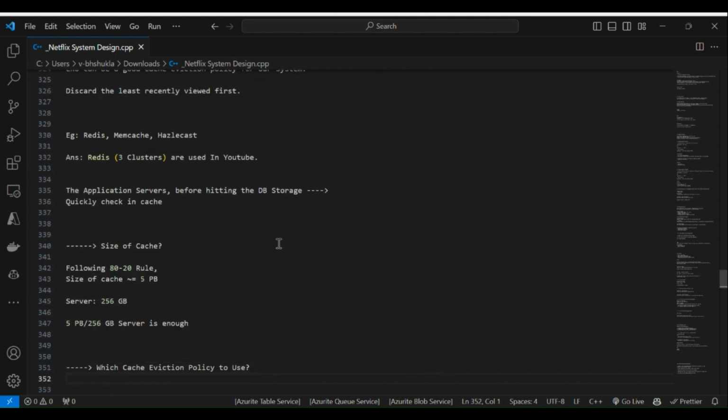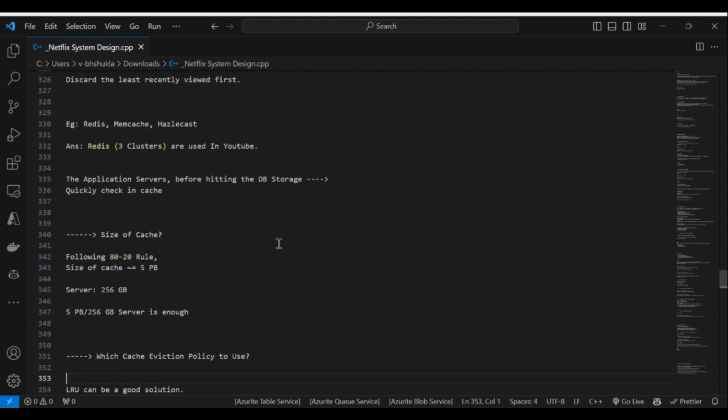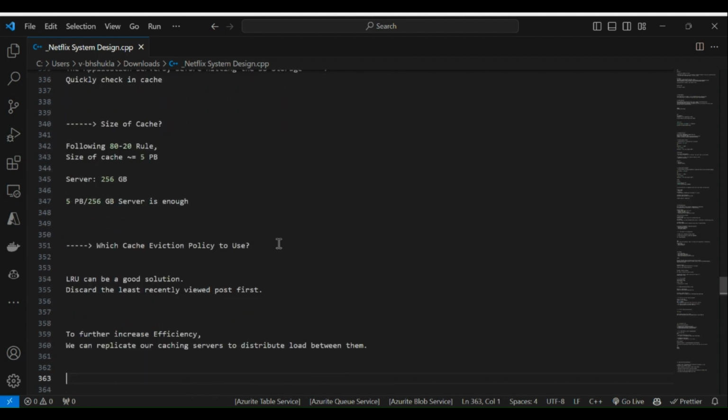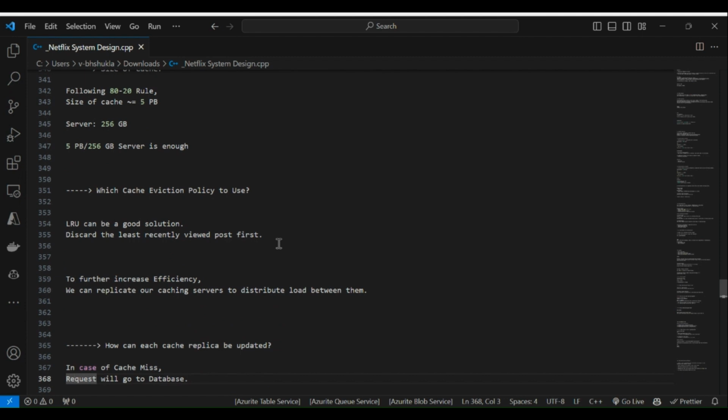The size of the cache matters, following the 80-20 rule. The size of the cache is around 5 TB, and each server we have is 256 GB, so 5 TB divided by a 256 GB server is enough. After that we have to know which cache eviction policy to use. LRU can be a good solution: discard the least recently viewed posts first. To further increase efficiency, we can replicate the caching server to distribute load between them.